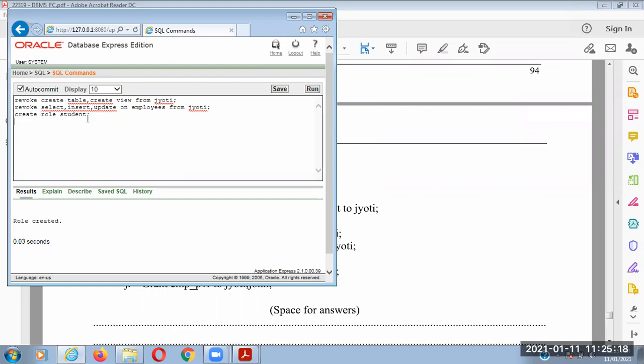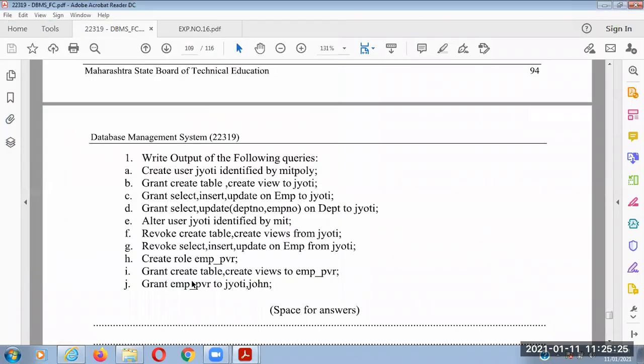Okay, so I am creating a role student. So create role student. Now my task is to assign a specific permission to that role. Okay, so how to assign that permission? So grant create table and create view to the role. It is similar.